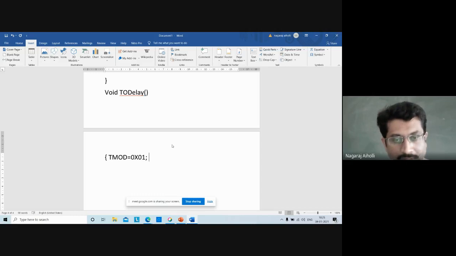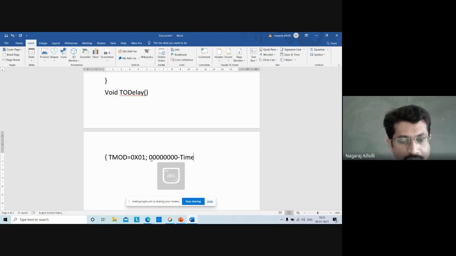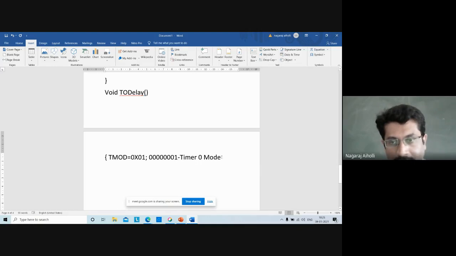Which mode? Timer 0, because for timer 1 all 4 bits are 0. The lower 4 bits are 0001. Correct? It is 00000001. That means we are using which timer? Timer 0, mode 1. This is 1 in the LSB. Timer 0 mode 1.